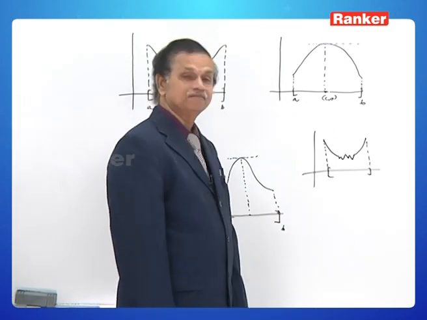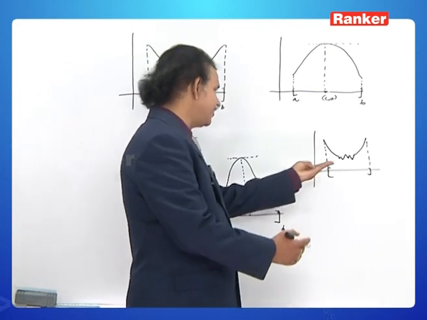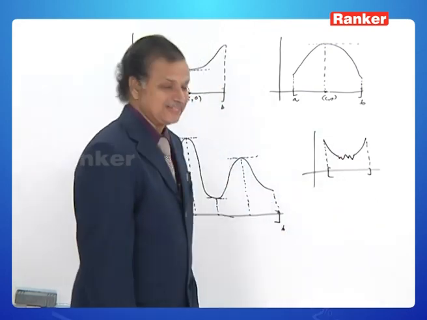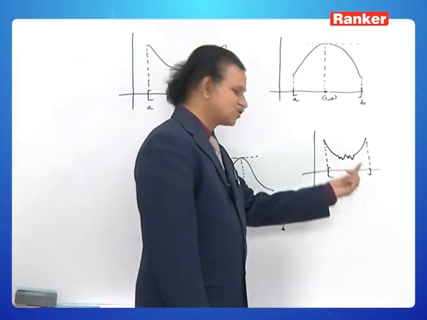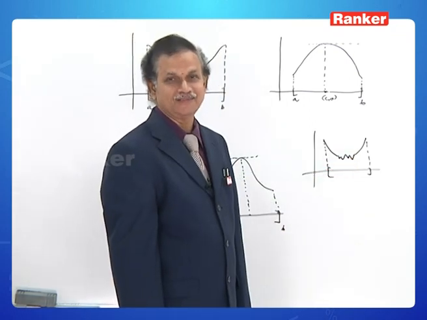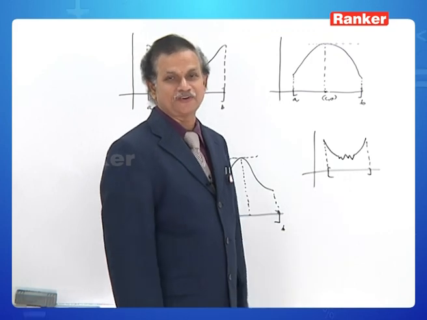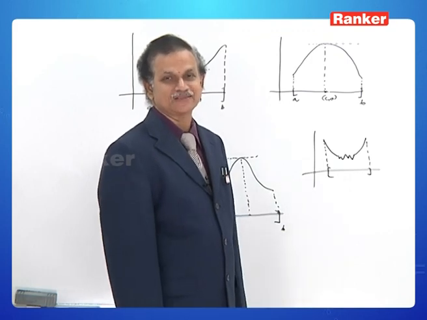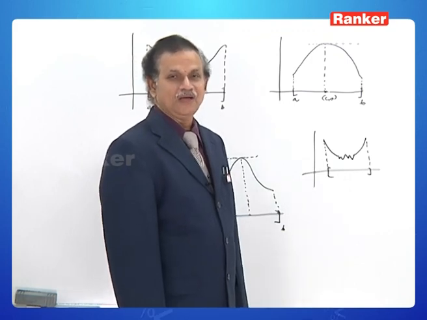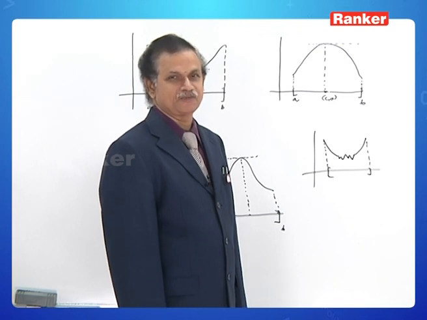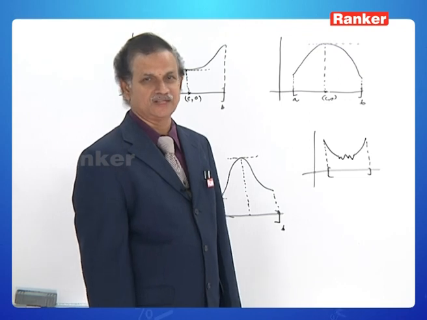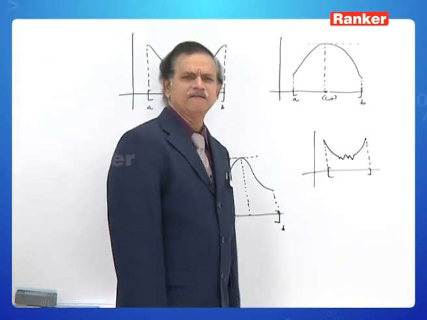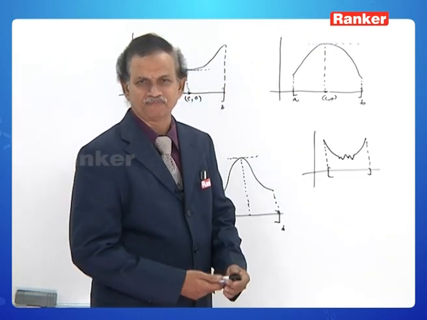Continuity is missing. Where can you draw a tangent parallel to the x-axis? In this portion, the function is not continuous. It's not a smooth curve. It is not possible to draw a tangent parallel to the x-axis. So, out of the three hypothetical conditions of Rolle's mean value theorem, the first condition, no doubt, must be necessary.